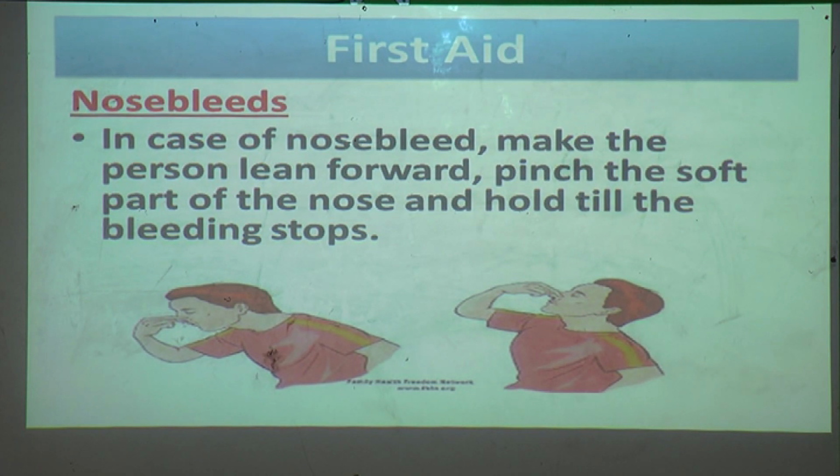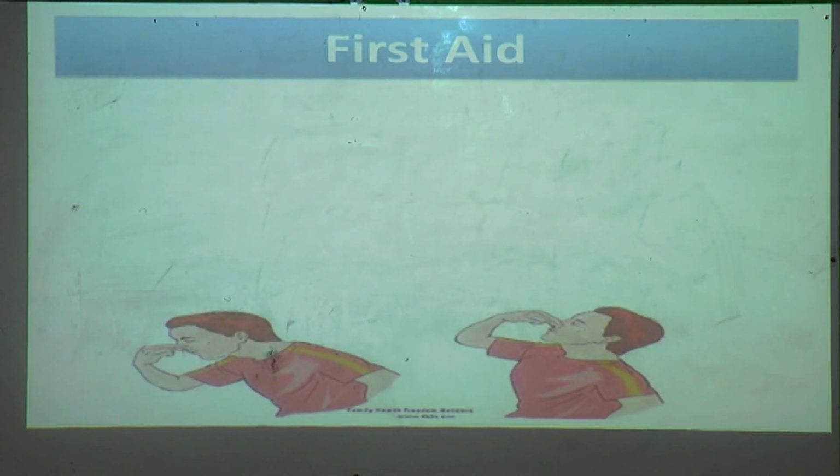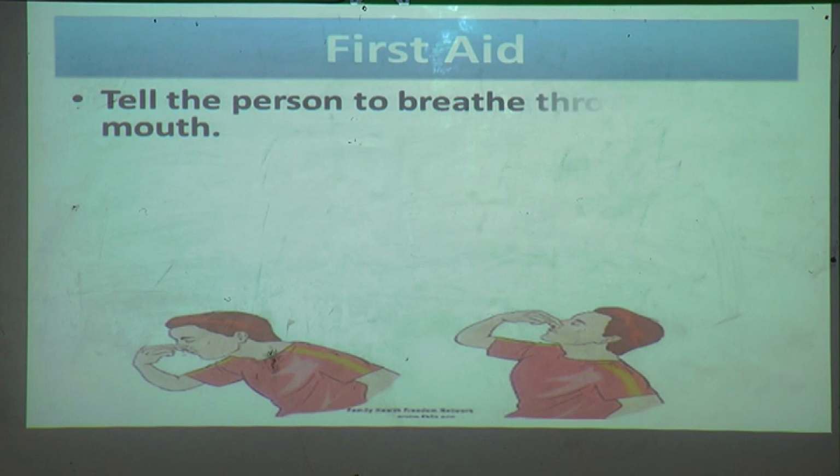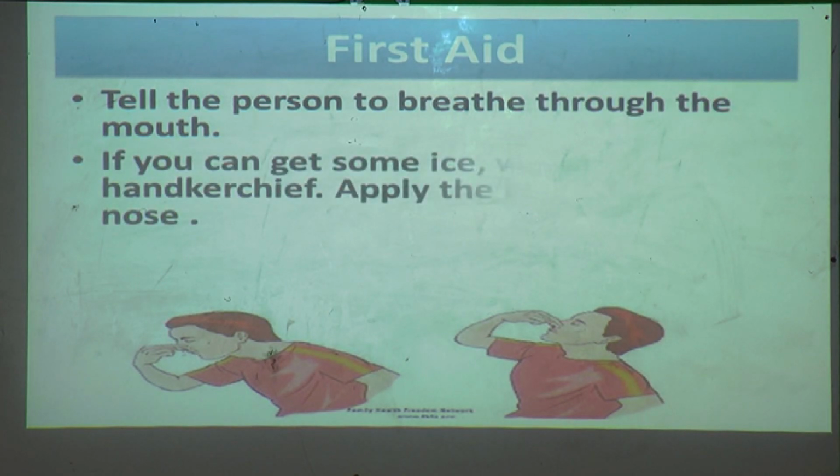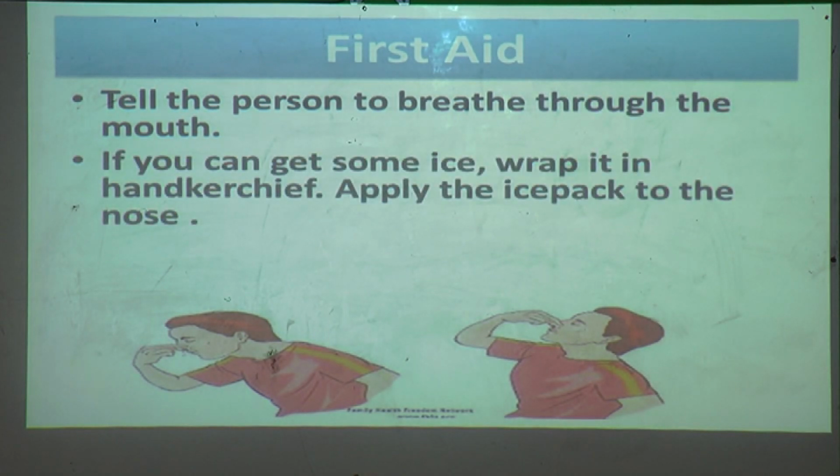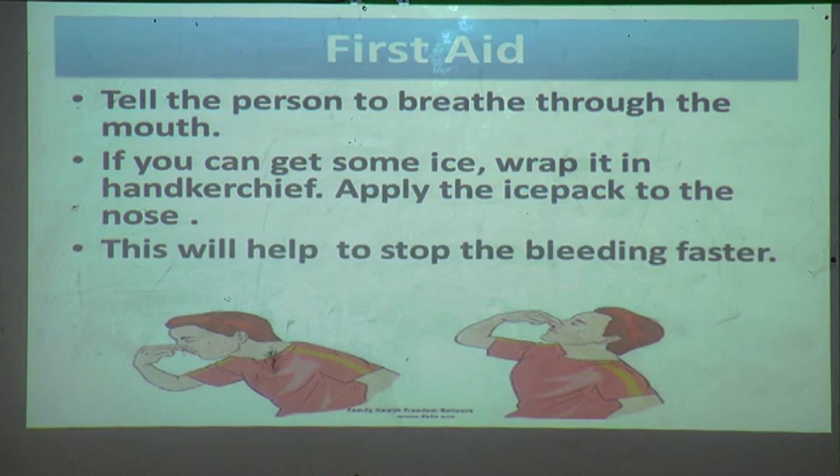And when you are telling your friend to pinch the soft part of the nose, at that time what you have to do? You have to tell the person to breathe through the mouth, and if you can get some ice, wrap it in a handkerchief and apply the ice pack to the nose to stop the bleeding faster.